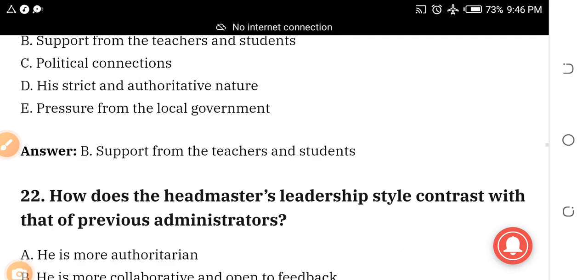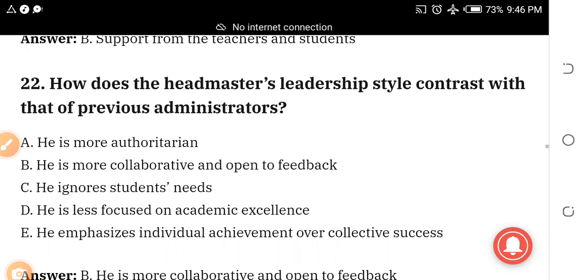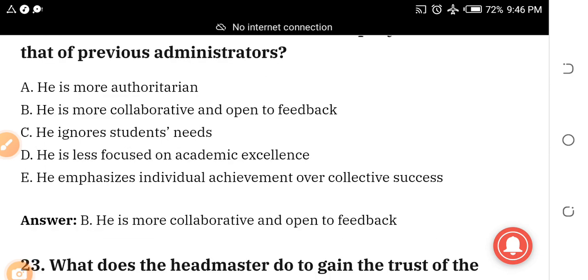Number 22. How does the headmaster's leadership style contrast with that of previous administrators? That is, administrators in the school before he was posted. A. He is more authoritarian. B. He is more collaborative and open to feedback. C. He ignores students' needs. D. He is less focused on academic excellence. E. He emphasizes individual achievement over collective success. The answer is B. He is more collaborative and open to feedback.